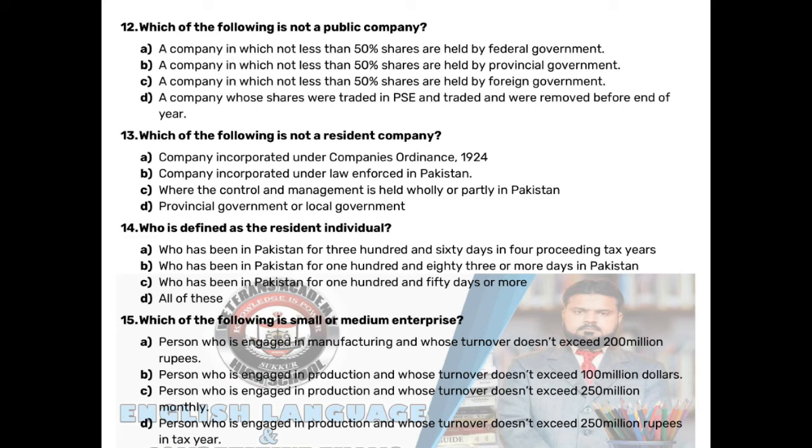A. Person who is engaged in manufacturing and whose turnover doesn't exceed 200 million rupees. B. Person who is engaged in production and whose turnover doesn't exceed $100 million. C. Person who is engaged in production and whose turnover doesn't exceed 250 million monthly. D. Person who is engaged in production and whose turnover doesn't exceed 250 million rupees in tax year.